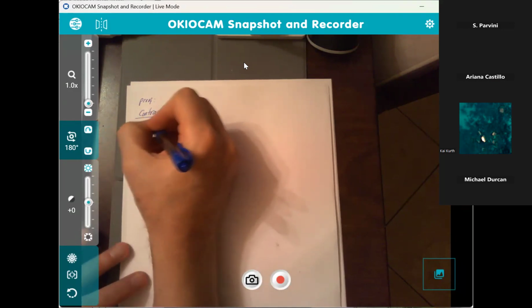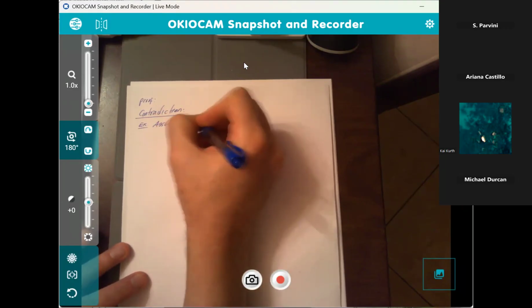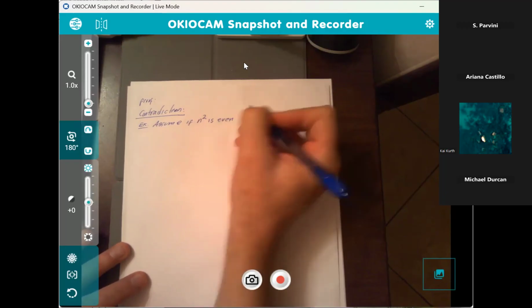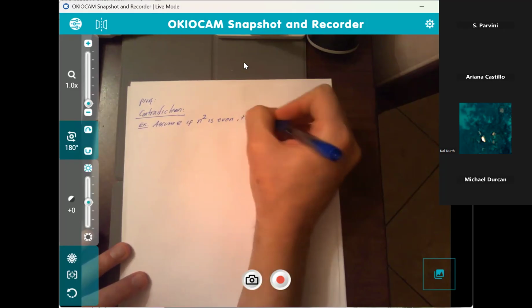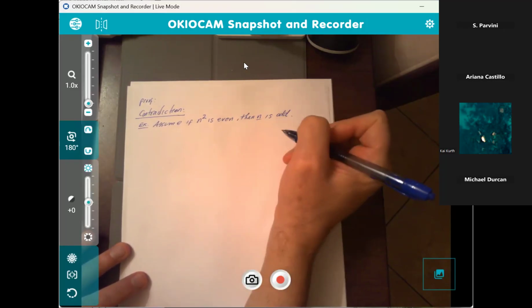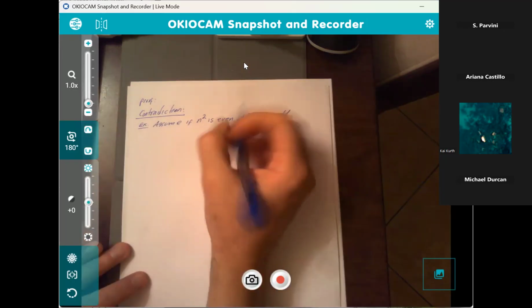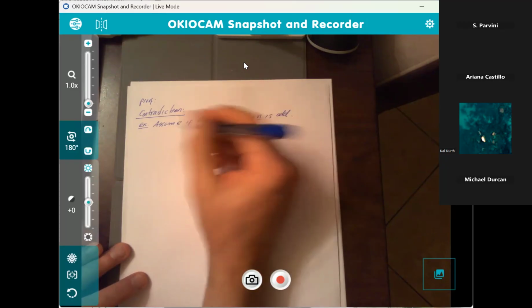Let's say in my example, I'm going to say, assume if n squared is even, then n is odd. The number n must be odd. Okay, so if I want to prove this by contradiction, then maybe I should have started with this.